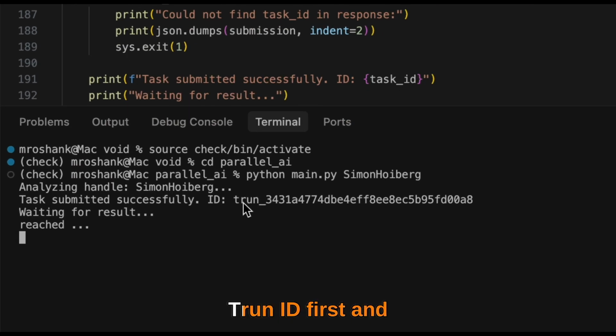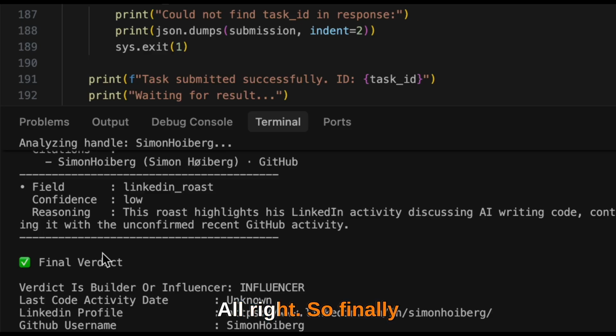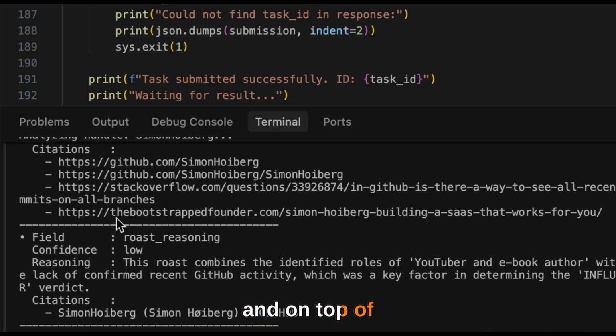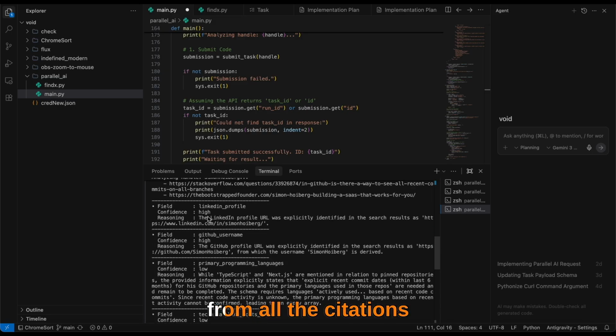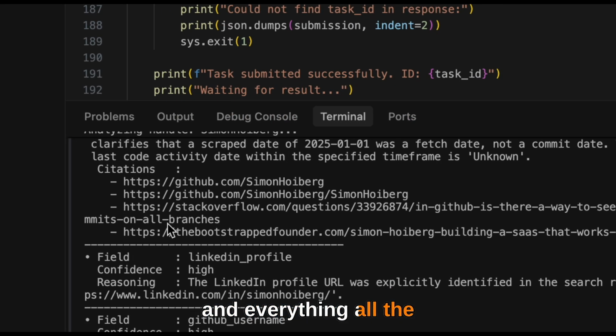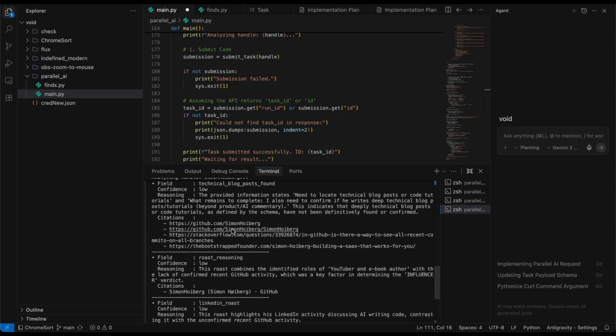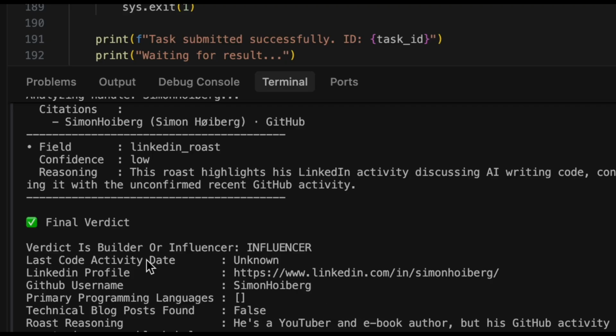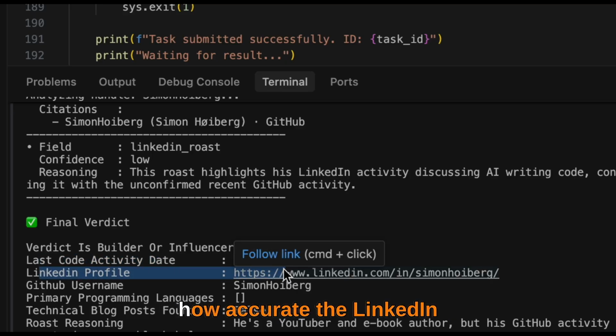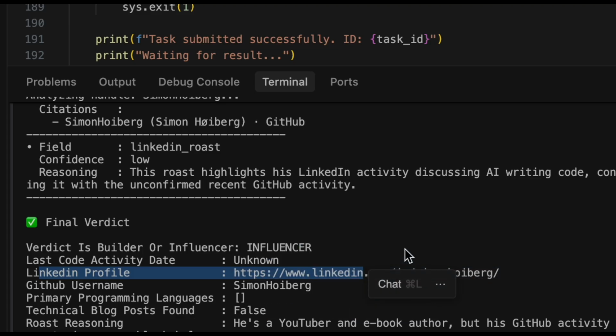So we got the run ID first, and now we're gonna have to wait for the output. Alright, so finally we got the verdict, and on top of that there's all the resources. We got the verdict from all the citations and everything, all the confidence level, all of that. So looking at the verdict, it seems like he's an influencer. Also, we got the LinkedIn profile. Unfortunately, last code activity is unknown, but let's just check how accurate the LinkedIn profile is.